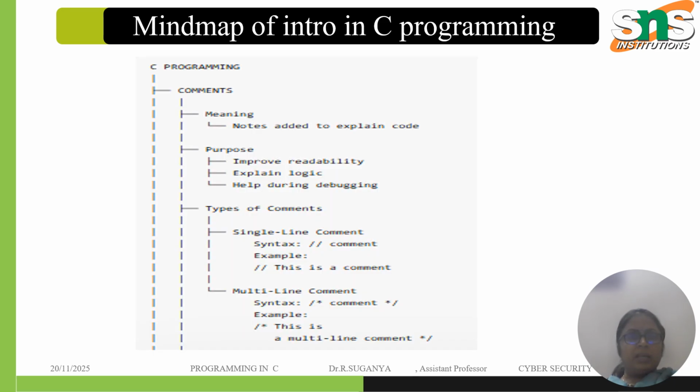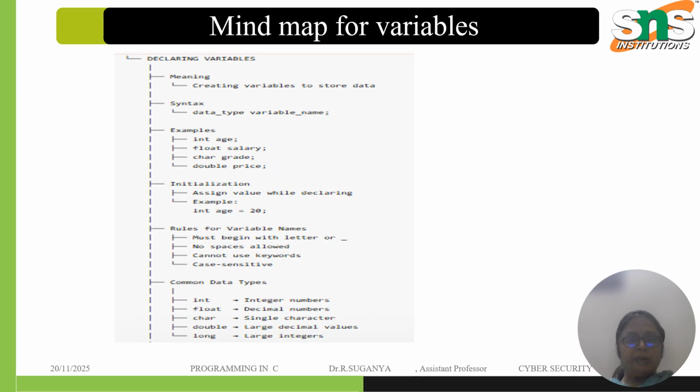And here is the mind map of intro to C programming. About comments: notes added to explain the code. The purpose is to improve readability, explain the logic, and help during debugging. The types of comments we have seen are single line comments and multiple line comments. About variables, we have integer, float, character, double, and how we can assign the value when declaring the variable, and also the data types for integers, decimals, and large integers too.